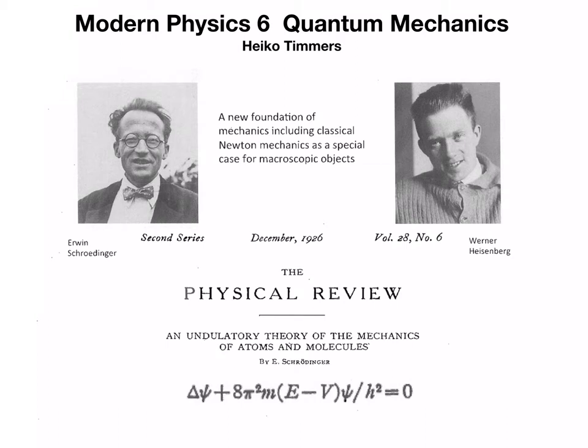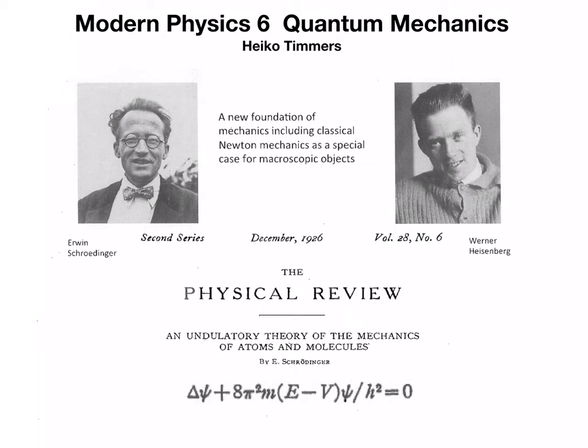Schrödinger developed quantum mechanics as a wave theory and published his work in December 1926. The title of his paper is shown at the bottom here. It was published in the Physical Review under the title An Undulatory Theory of the Mechanics of Atoms and Molecules. At the bottom, the Schrödinger equation is given in its stationary form as it appears in the paper.